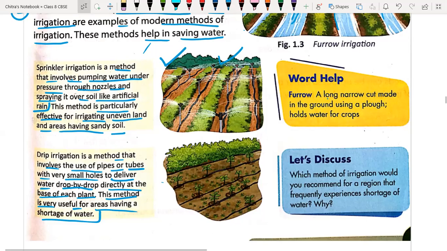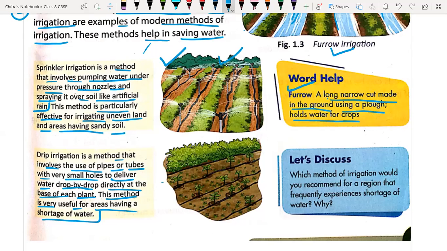Okay. What does furrow mean? A furrow is a long narrow cut made in the ground using a plow, which holds the water for the crop. It is called a furrow. Okay, we already went through this over here.